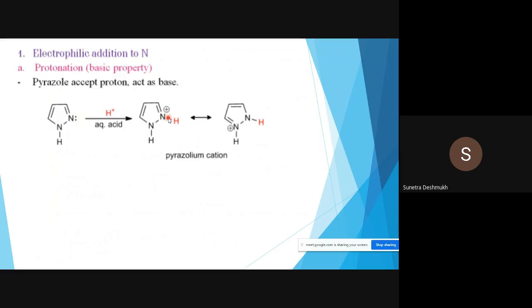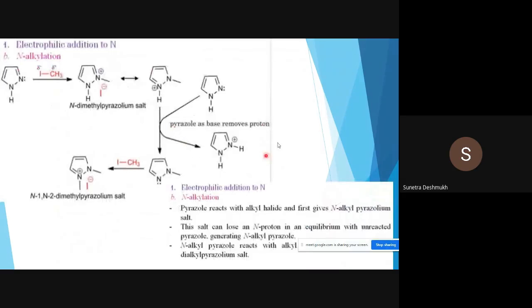So protonation occurs in aqueous acid. It won't disturb the aromaticity; aromaticity is still maintained here. And again we can write such a pyrazolium cation, and we can write the tautomer over here. After protonation the pyrazole is still aromatic, because the lone pair of this pyrrole-like nitrogen atom is donated to complete the aromatic sextet. You can still search on these things.